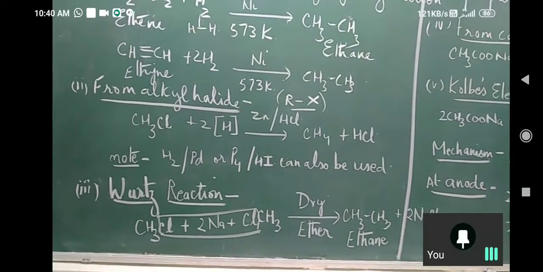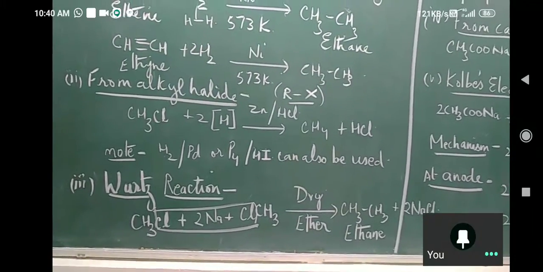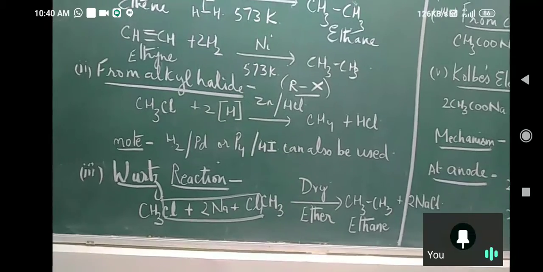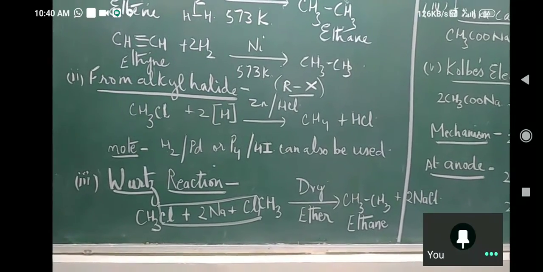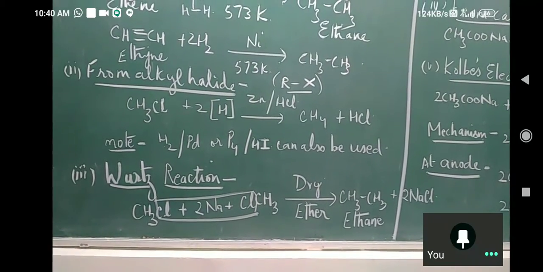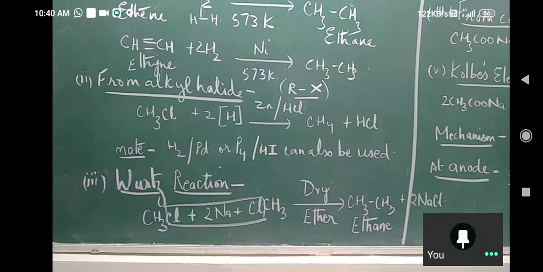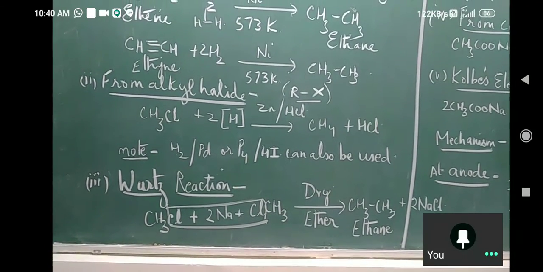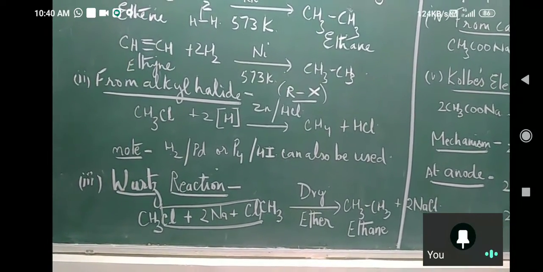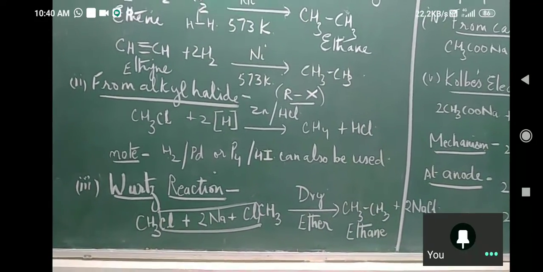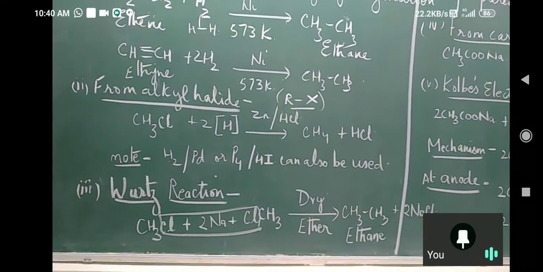Okay, now if I take ethyl chloride plus ethyl chloride, that means 2 ethyl groups will be linked together. What will be the product formed? Correct. Good. It is going to be butane.